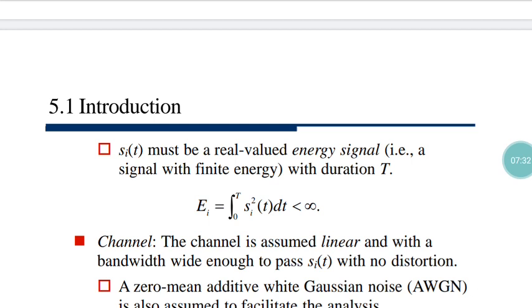So what does energy mean? Energy means that after work is done, if some value of potential is stored inside that body, that is called energy. Therefore E_i, the energy, is basically the integration from 0 to T of s_i squared(t) dt, which is obviously less than infinity. Why? Because it is a finite energy source. It means with a duration T, the signal should have finite energy.